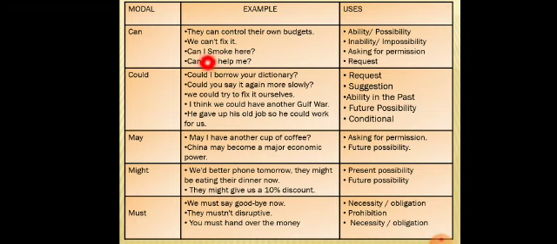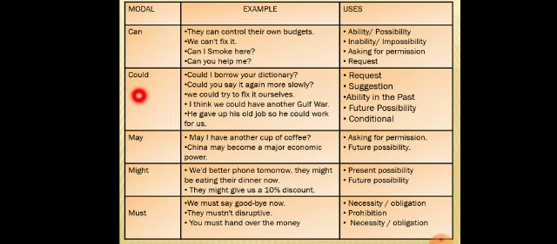Can I smoke here? Simply you are asking for permission. Can you help me? It is a request. So we can use can as a modal. Then you show possibility, permission or request. You may show your ability also.